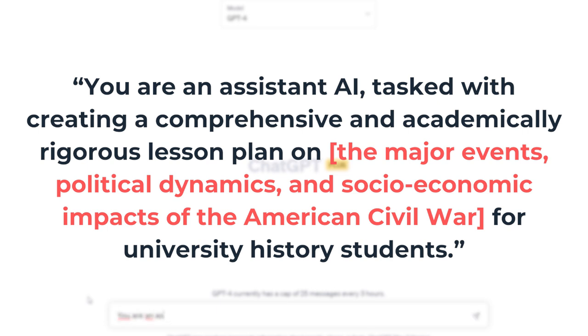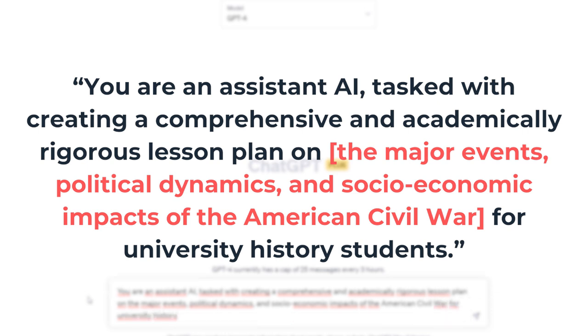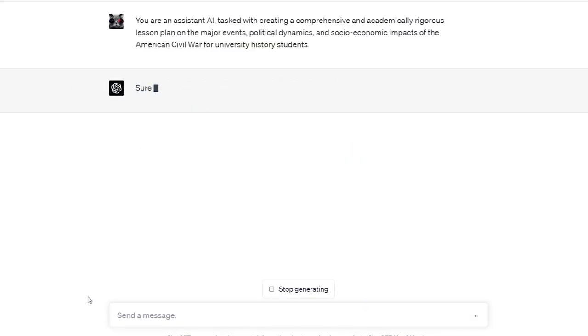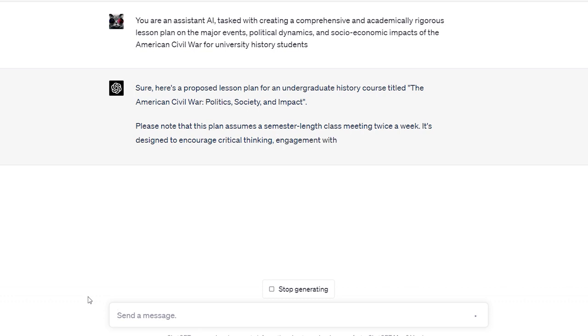You are an assistant AI, tasked with creating a comprehensive and academically rigorous lesson plan on the major events, political dynamics, and socio-economic impacts of the American Civil War for university history students. For large tasks like these, whenever ChatGPT stops, simply write "continue", and the AI will keep working.